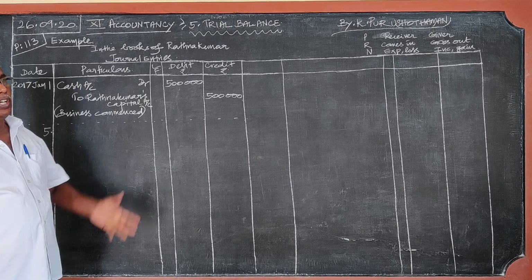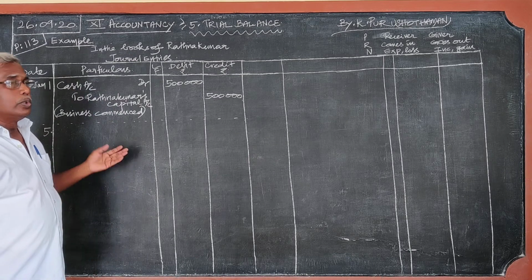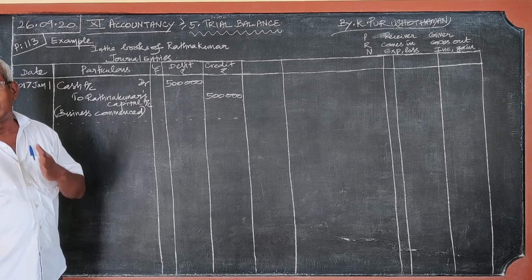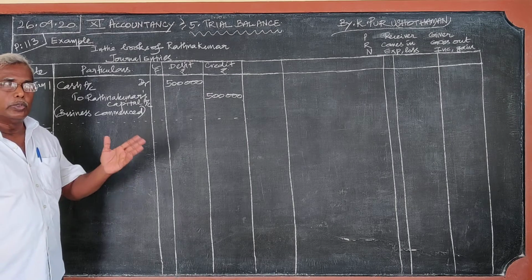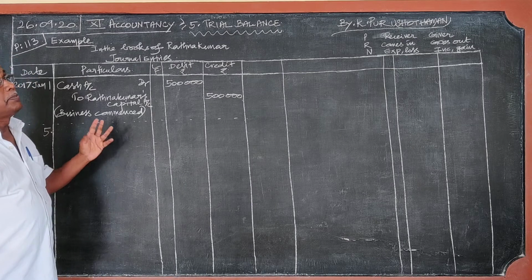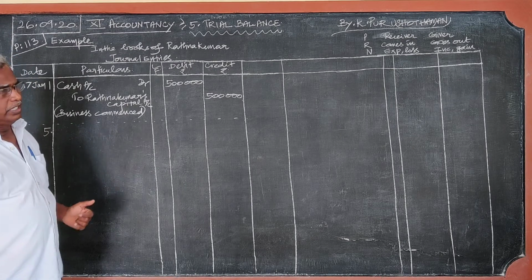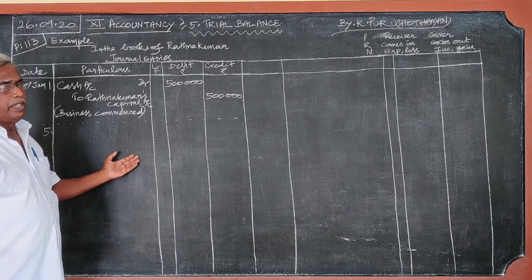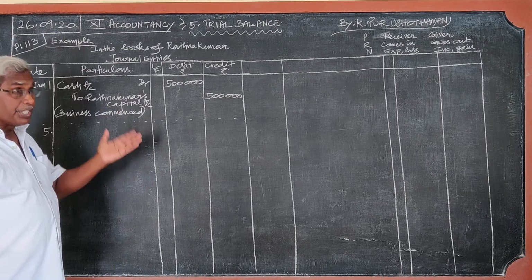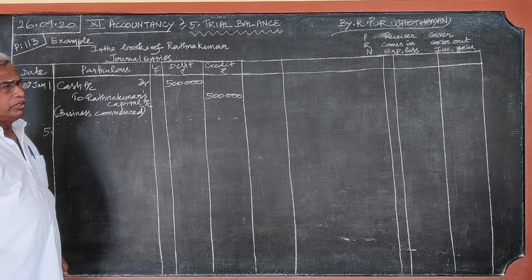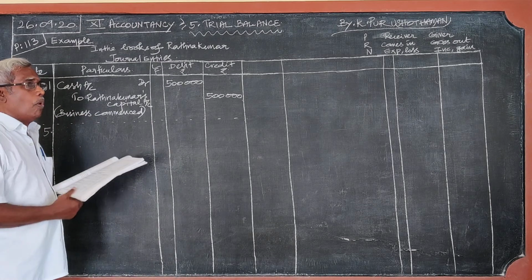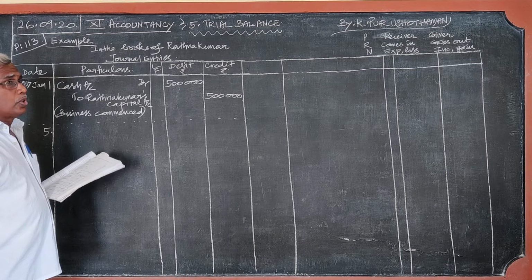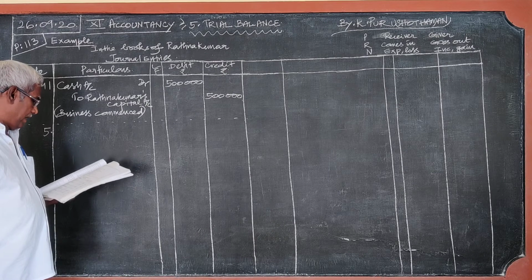When things other than goods are purchased, we should use the name of what is actually purchased. When furniture is purchased, furniture account debtor. When building is purchased, building account debtor. When land is purchased, land account debtor. When machinery is purchased, machinery account debtor.